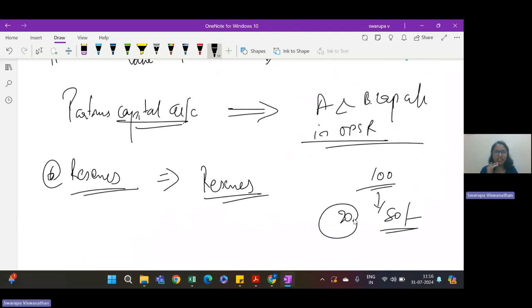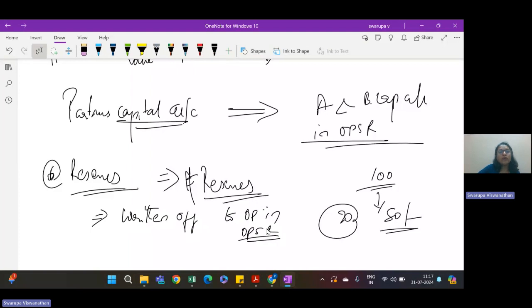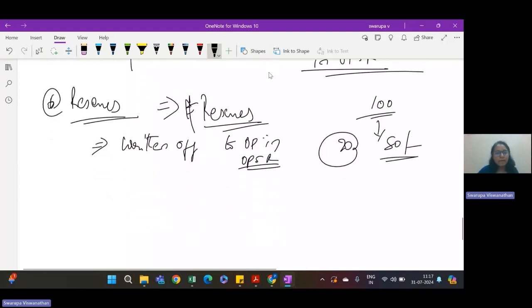Now, a new partner is getting admitted. Whether he can claim a right in this reserve, it is appropriated out of the profit of the past. In the past, he was not there, so he cannot ask for a share in this reserve. So what we will do, any reserves, it has to be written off to old partners in old profit sharing ratio. So we have to close the reserve. Any reserve account has to be closed.